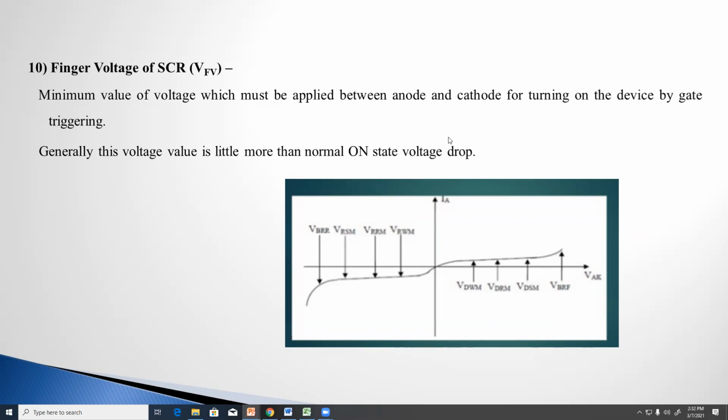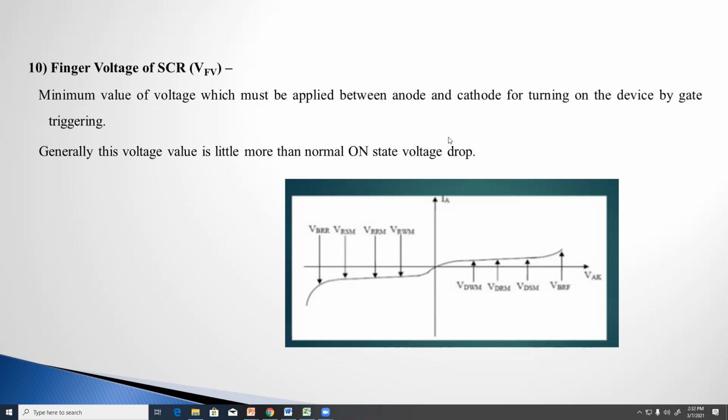So what is the minimum value of that gate voltage for the thyristor? That value should be specified by the manufacturer. Is it clear? It means we can easily identify how much voltage is required for the gate circuit for turning on the SCR.